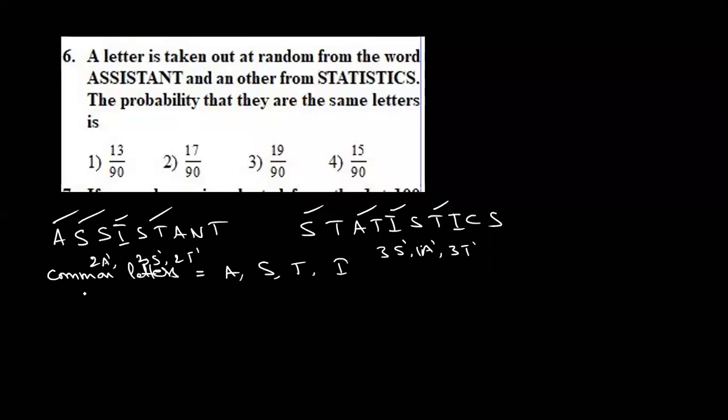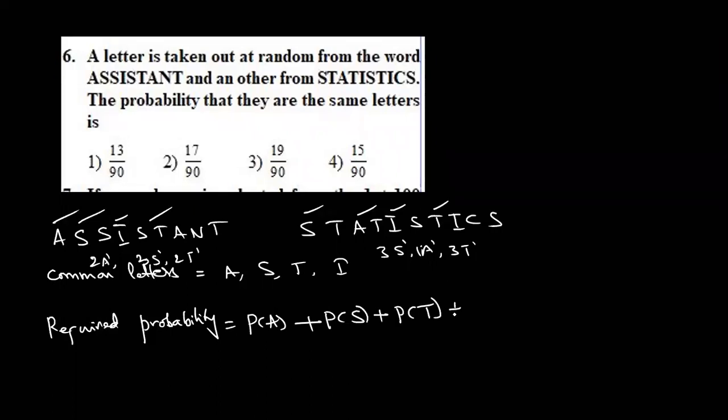Fine. So, Charan, see, required probability. What are the common elements? That is P of A, the probability of getting the same letter A, or S, or T, or I. Clear, students?